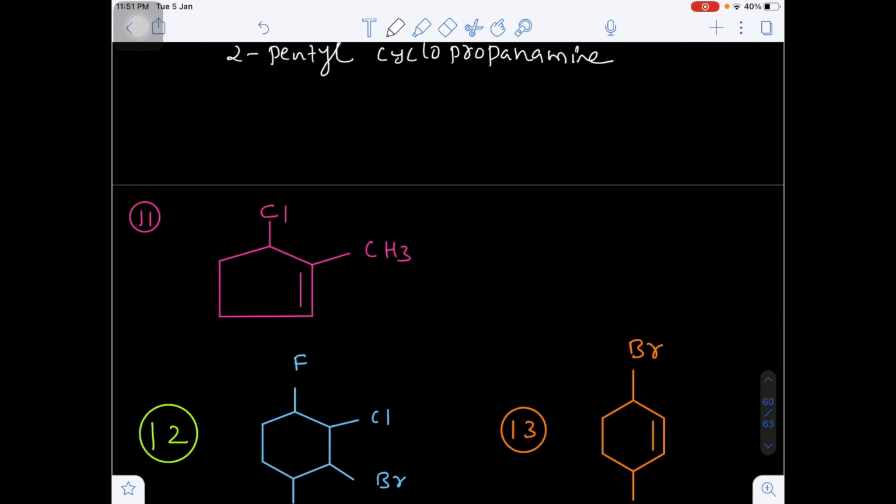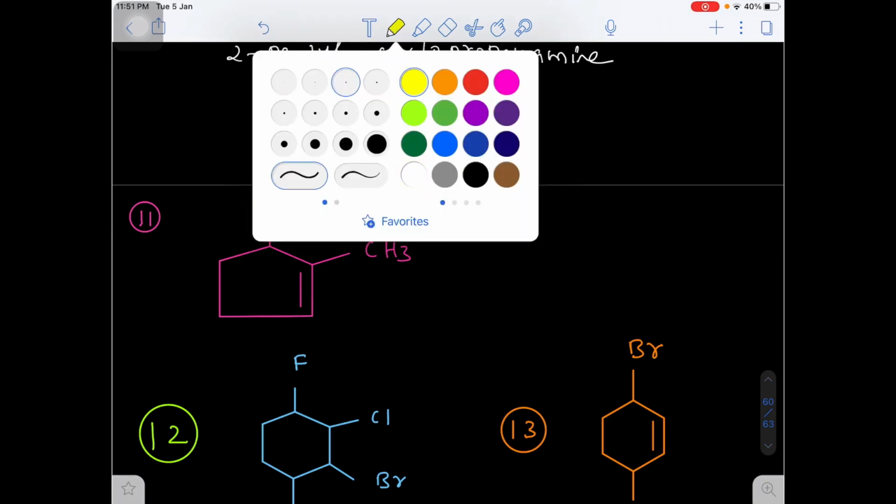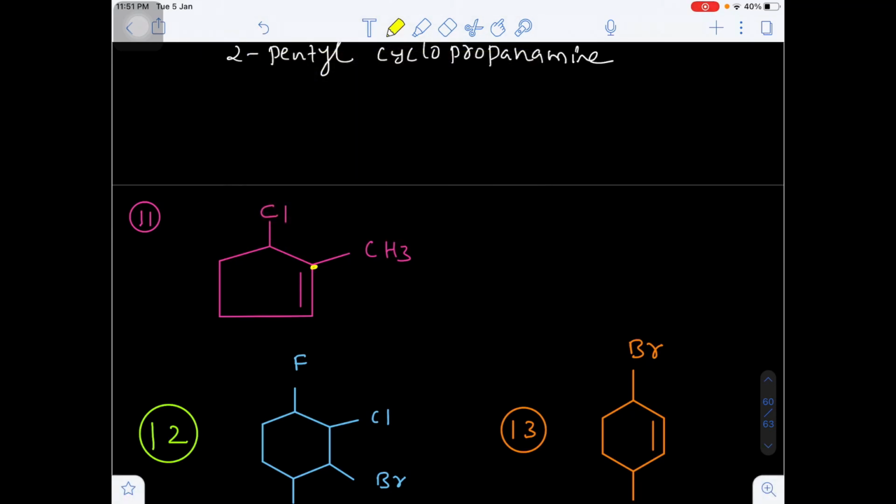Next, in this case the numbering must be done in such a way that the double bonded carbon and methyl both are getting the lowest location, here 1. So next number will be 2, 3, 4 and this will be the 5.